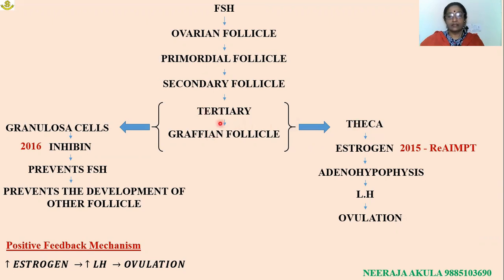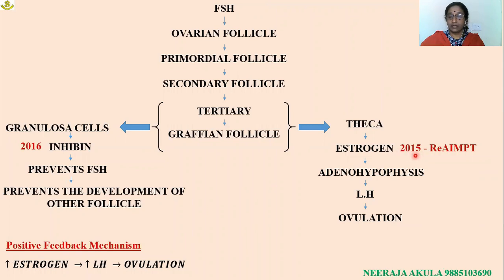The theca associated with the tertiary and Graafian follicle is responsible for release of estrogen. That shows its influence on adenohypophysis. Consequently, rise in the levels of LH hormone is observed. It causes ovulation. And if you come to the granulosa cells, they release inhibin hormone, which is not there in NCERT, but we got this, so that's what I want to tell.